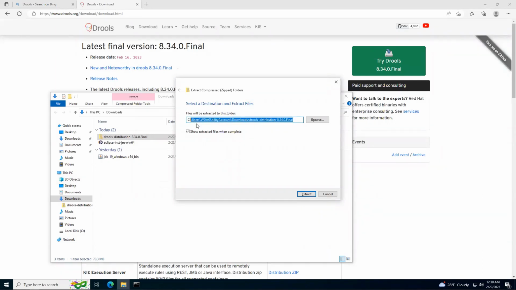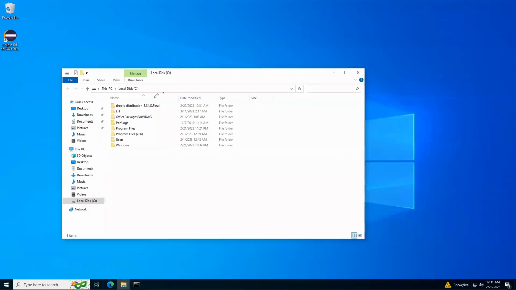In the C drive, the directory drools-distribution-8-final will be created, which I will rename to Drools 8, just for convenience. We start the cmd terminal window and change the current directory with the command cd Drools 8 examples.